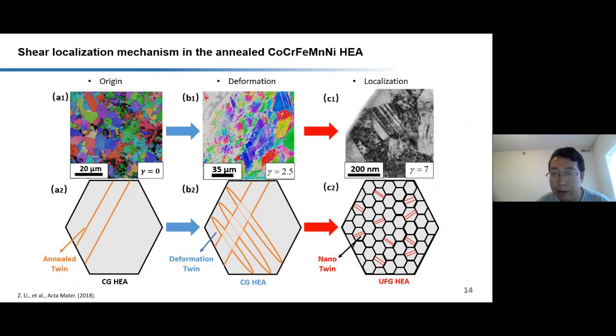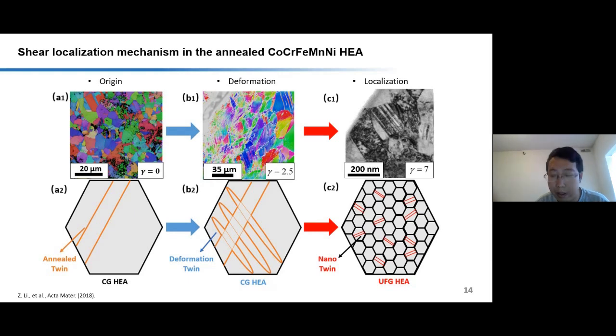Until a very large strain of about 7, accumulated heat will rise more significantly and trigger dynamic recrystallization inside the shear region. Nanotwins were formed inside the ultrafine small grains to reduce the overall strain energy. Our study indicates that the low stacking fault energy high-entropy alloy can have a very high strain hardening rate, which gives indication for the development of advanced metallic materials with resistance to shear localization. However, the yield stress of the annealed cobalt, chromium, iron, manganese is pretty low.